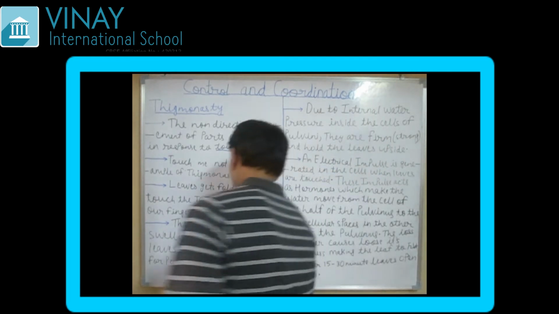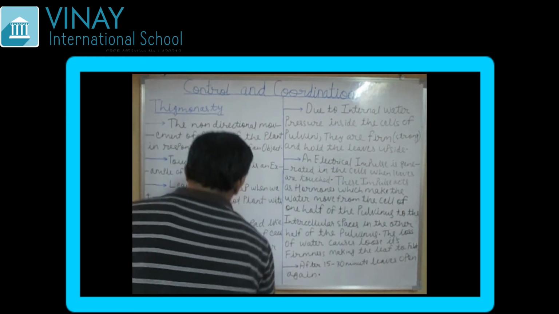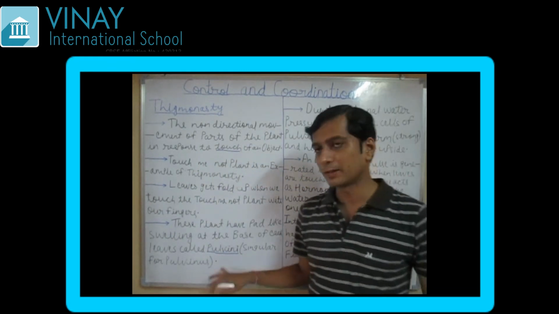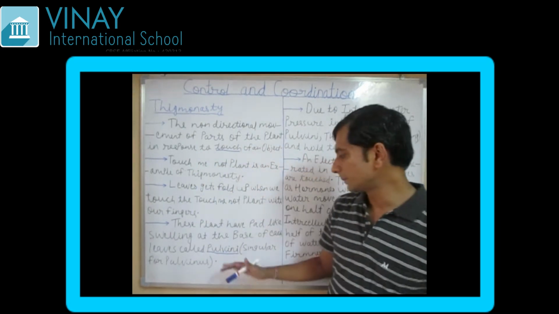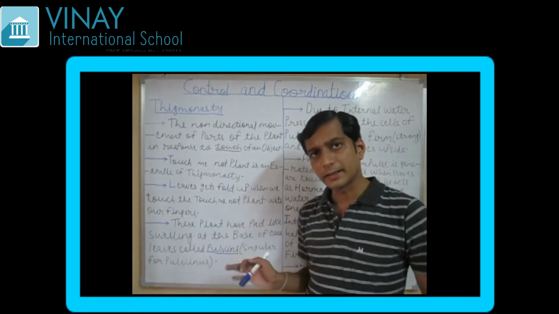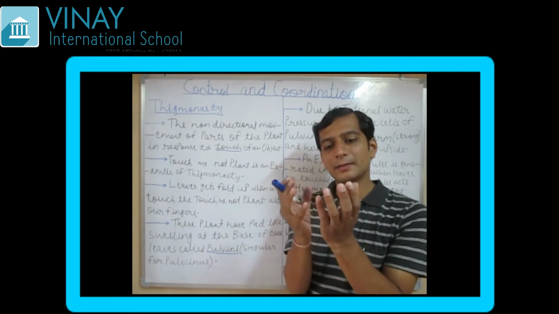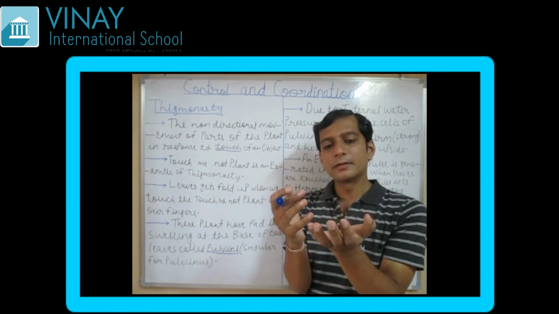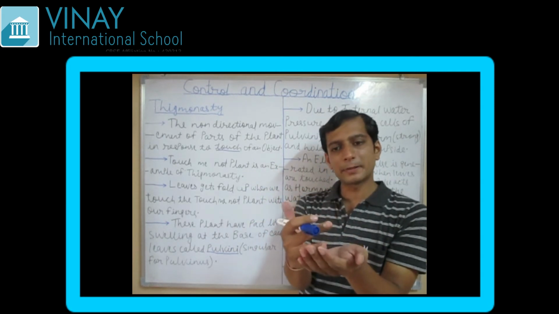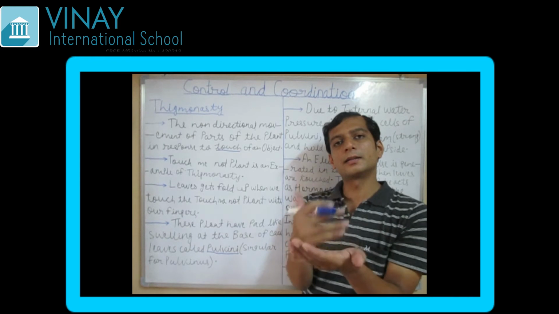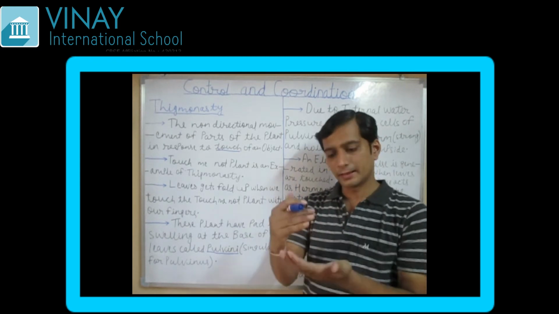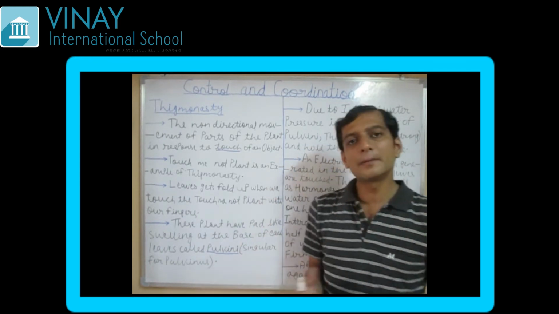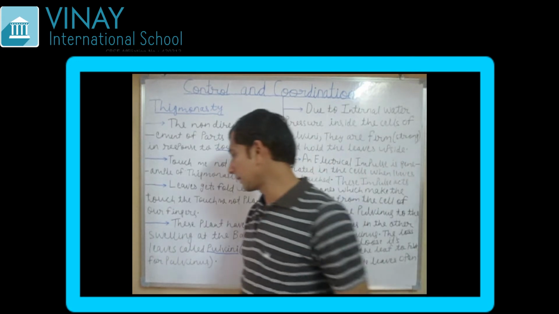Remember this word, pulvini. Very important. So what is pulvini? Pulvini is the pad-like swelling. It is a pad which has a swelling, present in the base of the leaf, which is known as pulvini.